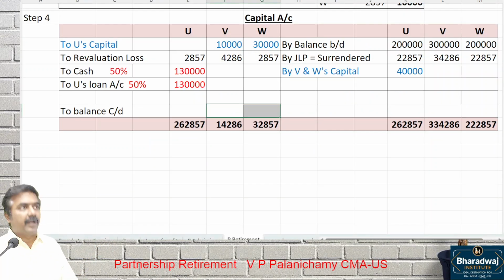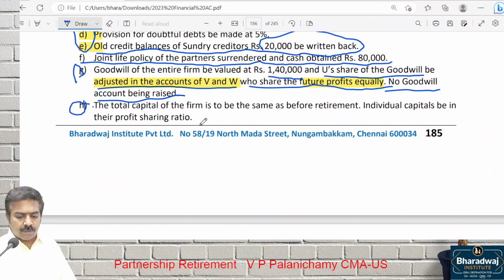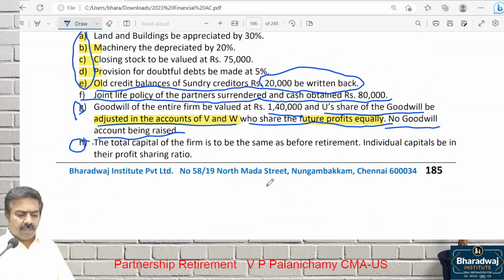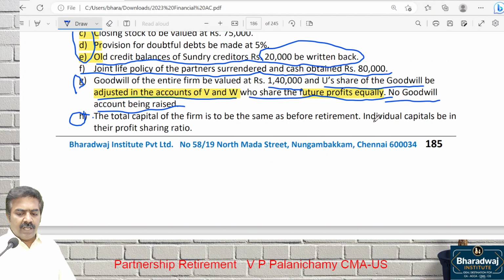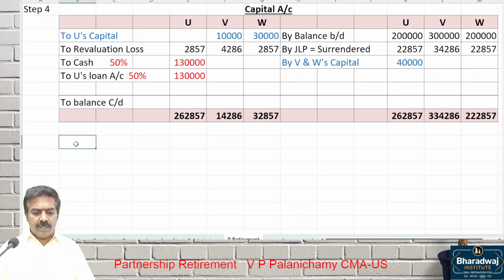Before retirement, what is the capital of the firm? Take the question. 2 lakh, 3 lakh, 2 lakh. What is the total capital? 7 lakh, they want to keep the same. And what is given? Individual capital should be in which ratio? Profit sharing ratio. So, for this, let me do this working. Total capital should be same as before retirement.